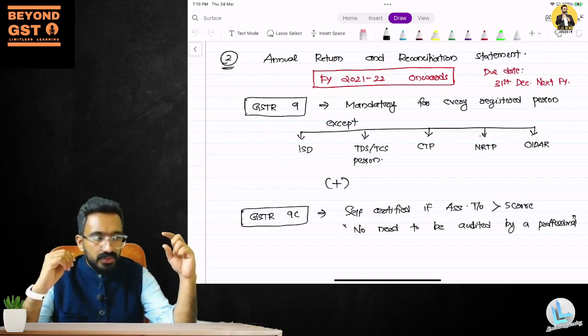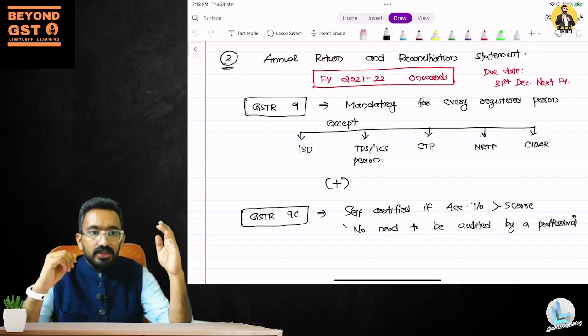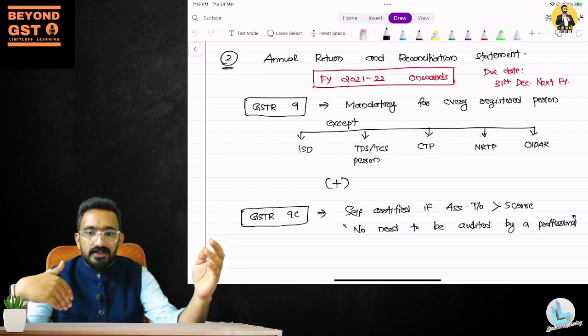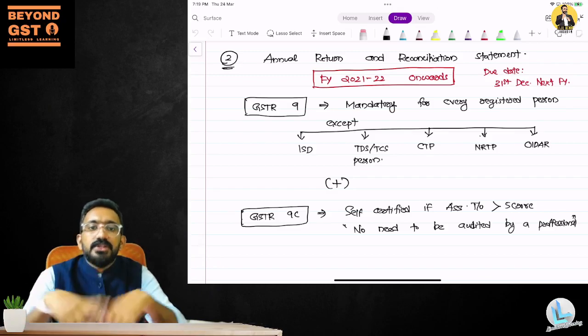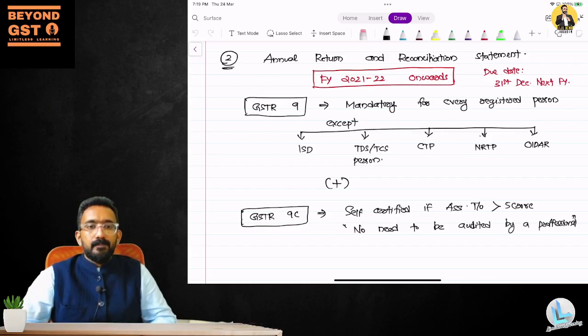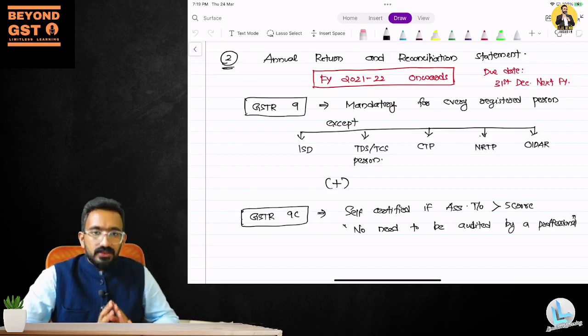You need to know how much your sales are. The turnover that you show in your books of accounts and the sum of all your returns filed should tally, no? If it is not tallying, there should be a reason why it is not tallying. You have to mention that particular reason in your annual return. That is called GSTR 9.